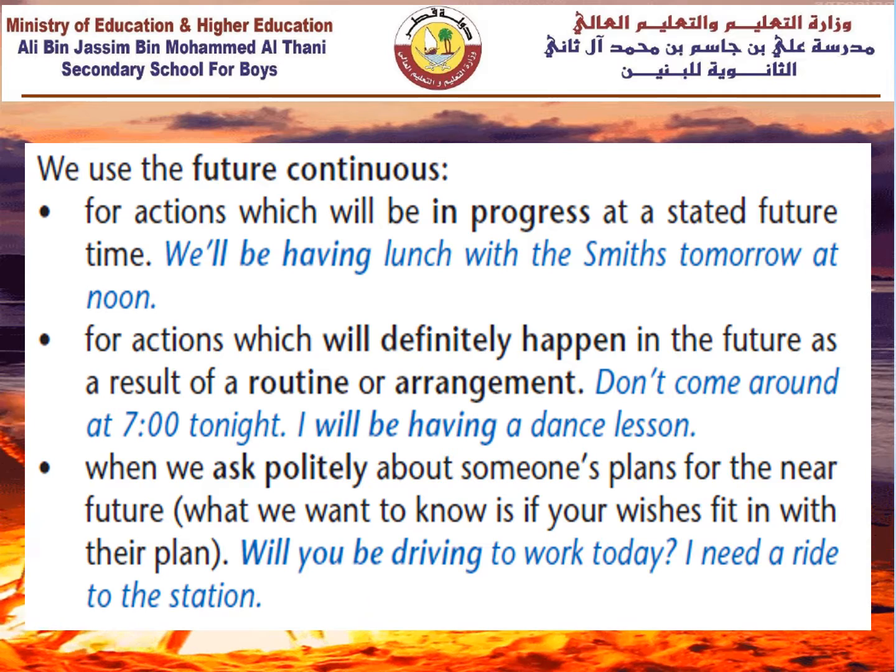Number two, we use the future continuous for actions which will definitely happen in the future as a result of a routine or arrangement. For example, don't come around at 7 tonight. I will be having a dance lesson. Also, we use the future continuous for when we ask politely about someone's plans for the near future. What we want to know is if your wishes fit in with their plan. Will you be driving to work today? I need a ride to the station.